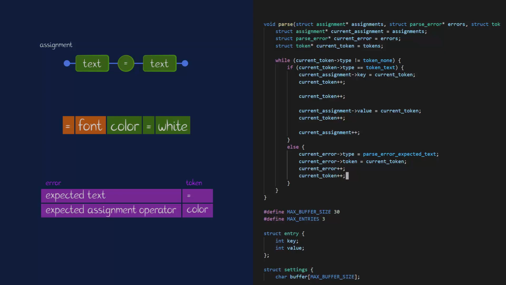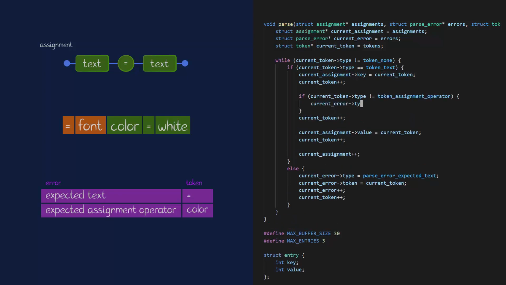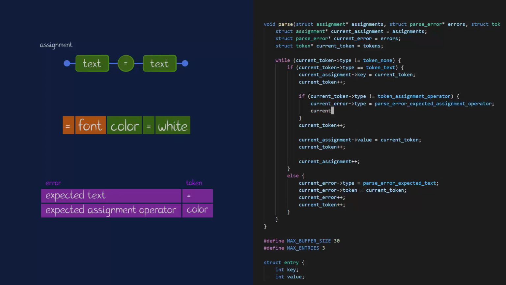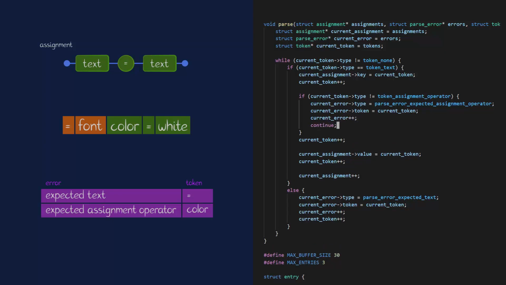Now, if the first token is text, I get to this part and assigning the key is no problem. I know I have the right token here. But then, after I go to the next token, I need to check if what I have is the right type. If it isn't, I register the error. And in this case, I don't skip the current token, but I just go to the next iteration of the while loop. And that will try to parse an assignment again, but this time beginning with the token that is definitely not an assignment operator.